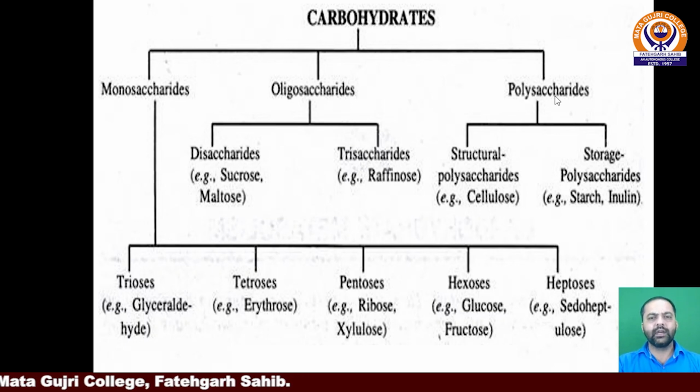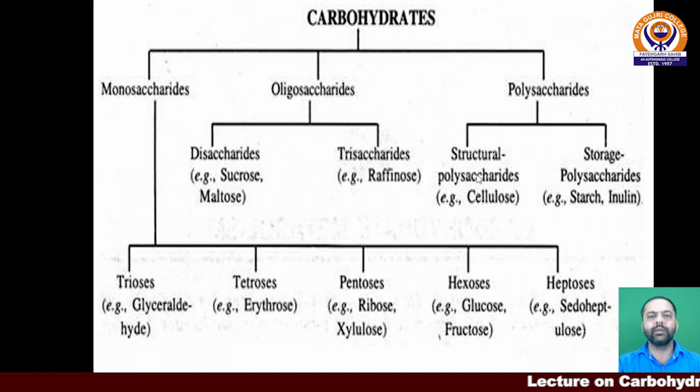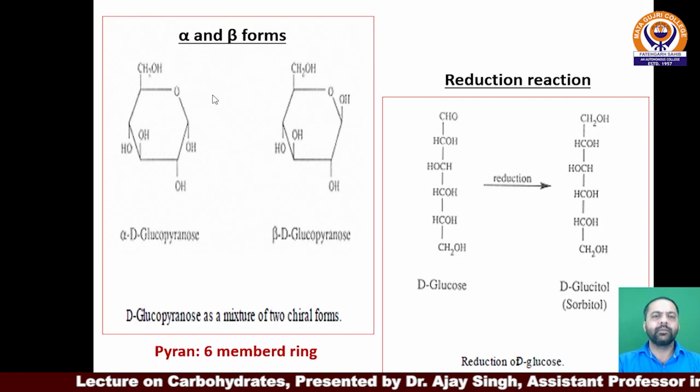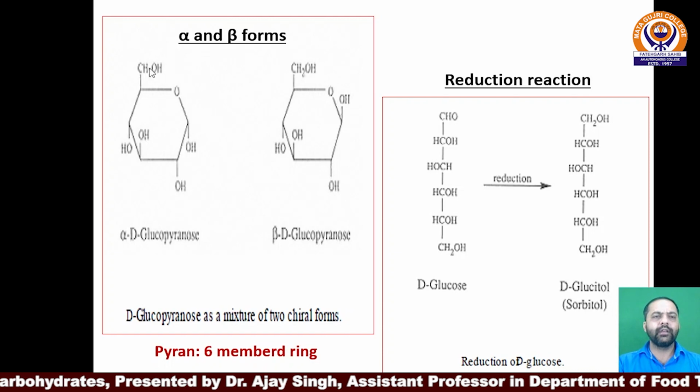Similarly, polysaccharides have 6 to many monosaccharide units combined, and they are further classified into structural and storage polysaccharides. Structural ones form the structural part of the membranes, for example cellulose, and in storage polysaccharides, starch, glycogen, and inulin are the storage polysaccharides. The simplest of the carbohydrates is glucose, that is available in mass.